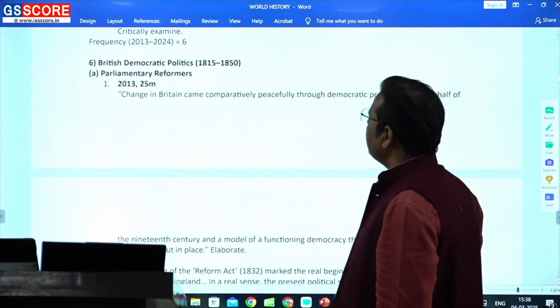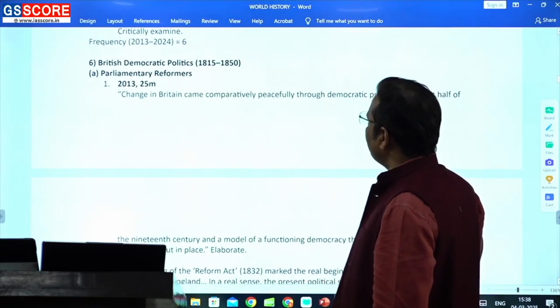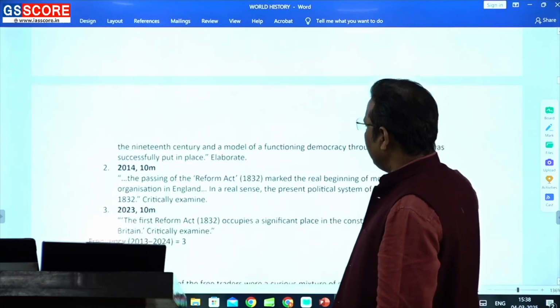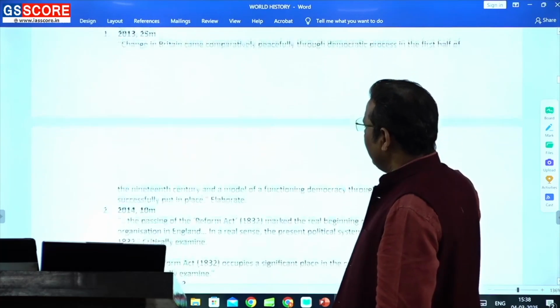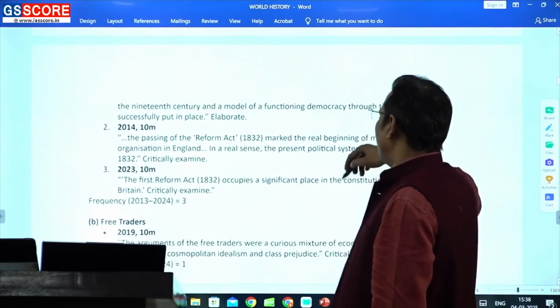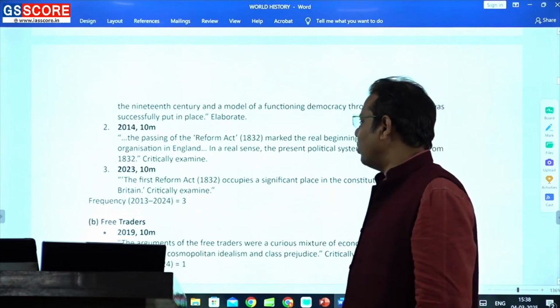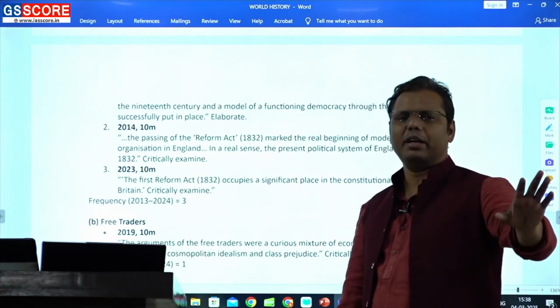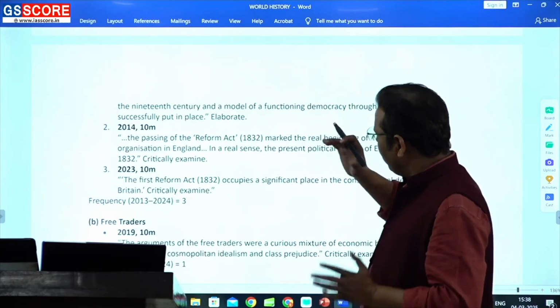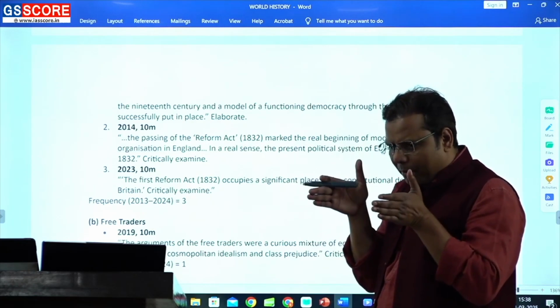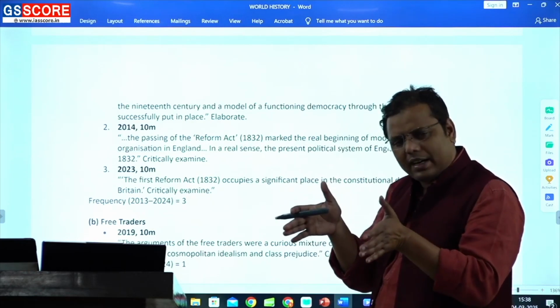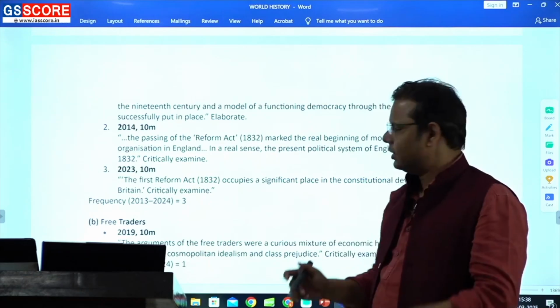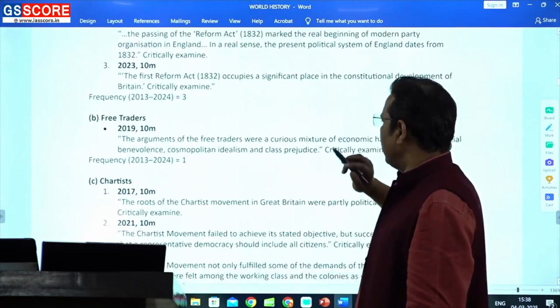Okay. Next is the British democratic polities. Of course it is an important topic, but a lesser number of questions are there, 13, 14 and 23. इसमें कुछ नया नहीं है करने के लिए, just no new things, it has been studied pretty well, and in fact the same things are there. So if you go for a very balanced understanding of this, you have certain points, fair enough, that's not very important.